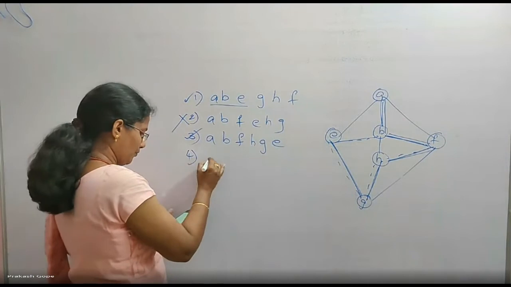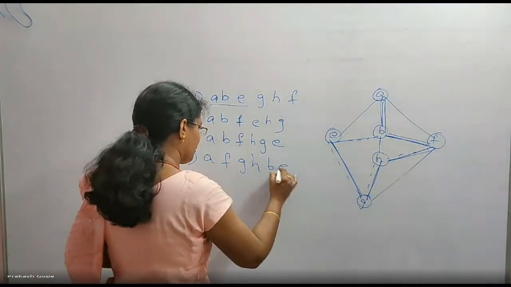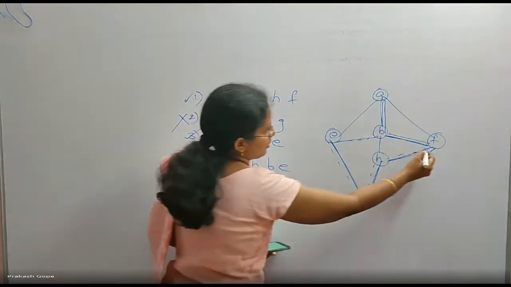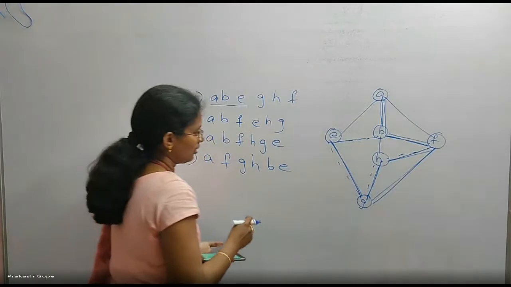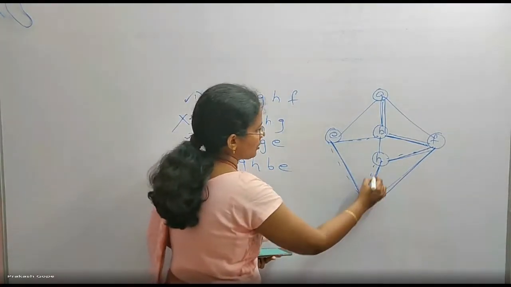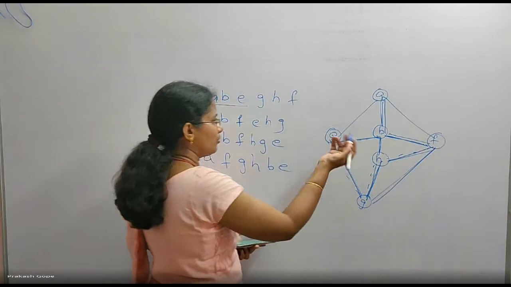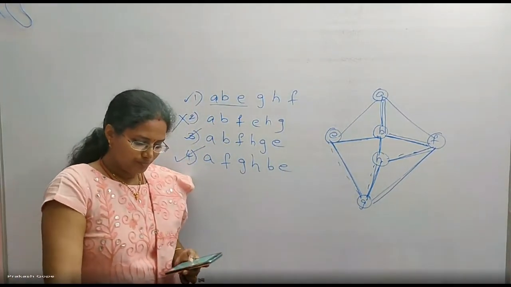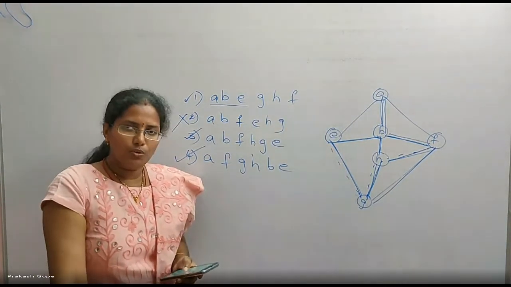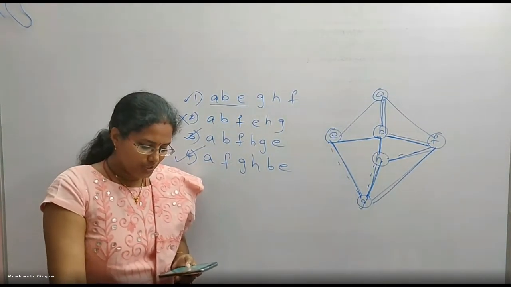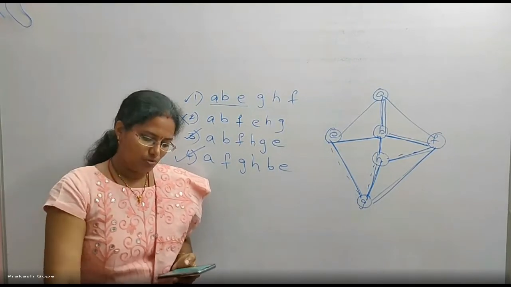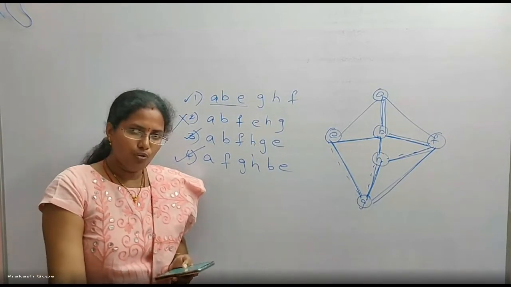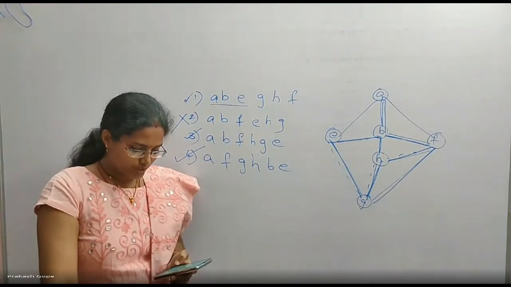Fourth one, A, F, G, H, B, E. A to F, fine. F to G is a depth. And then from G to H is okay. H to B, B to E is also a possible depth. So 1, 3, 4 are DFS traversals, but the second one is not a DFS traversal. So what is the answer for the first question? Option D, 1, 3 and 4 are possible DFS sequences.